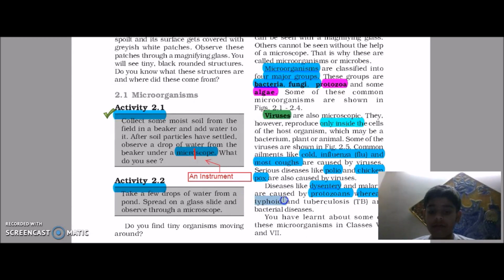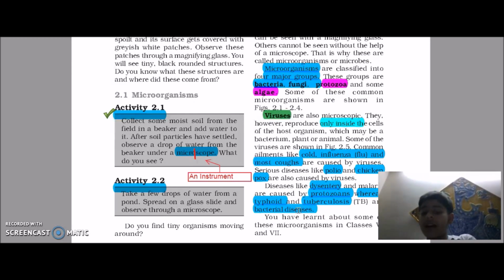Typhoid and tuberculosis are bacterial diseases. Typhoid is caused by Vibrio, typhus, and tuberculosis. I don't remember which bacteria causes typhoid, but I remember tuberculosis, TB.